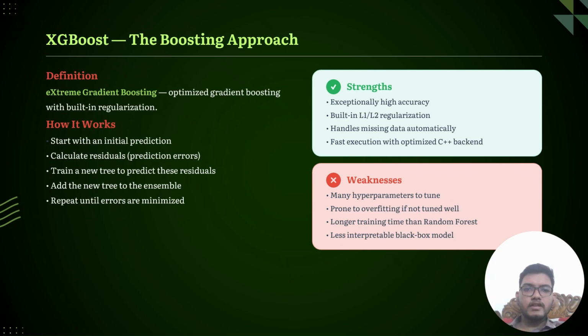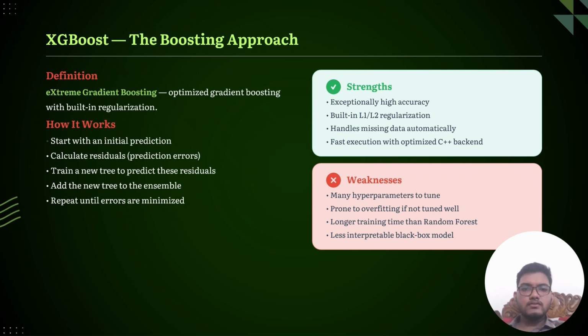XGBoost stands for Extreme Gradient Boosting. It is an optimized boosting algorithm designed for high performance and accuracy. XGBoost works sequentially. First, it makes an initial prediction, then it calculates the error, also called residuals. A new tree is trained to correct those errors. This process repeats until the prediction error becomes very small.